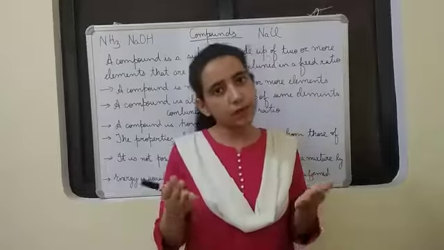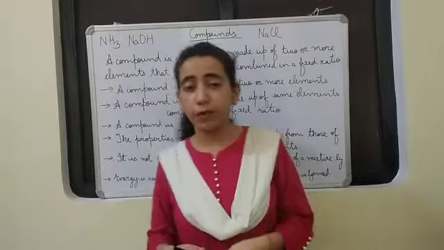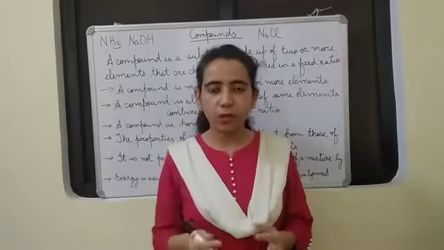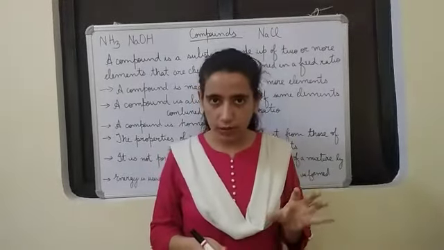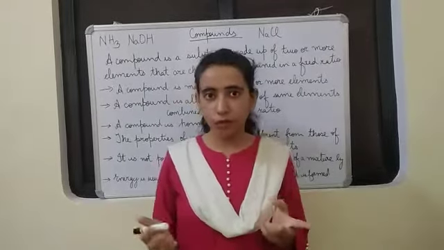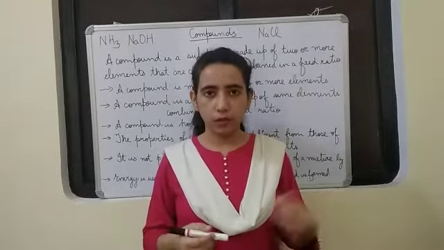Same composition and same properties. Okay, that means all compounds are homogeneous. In fact, all pure substances are homogeneous. But mixtures can be homogeneous as well as heterogeneous. That we'll see in the coming videos.